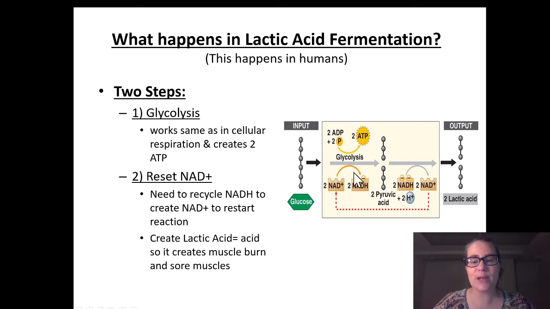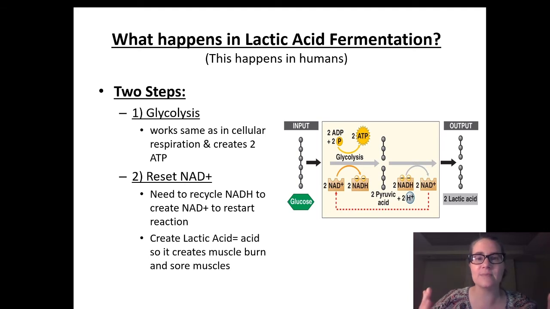When we do this, we also make this electron carrier. And unfortunately, our cells can't just sit on this primed electron carrier. We have to use up that electron carrier. So one way that cells can do this, if you're just doing fermentation, is they can use a secondary step and change this pyruvate into something else. And in the case of humans, when we don't have a lot of oxygen around, we can flip into lactic acid fermentation temporarily, not long term, but temporarily.